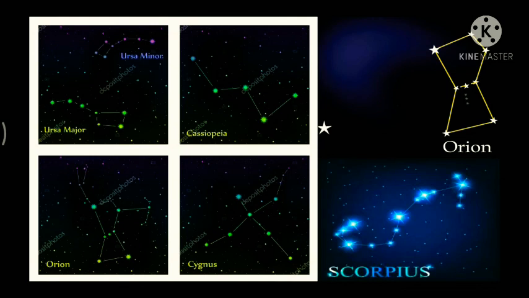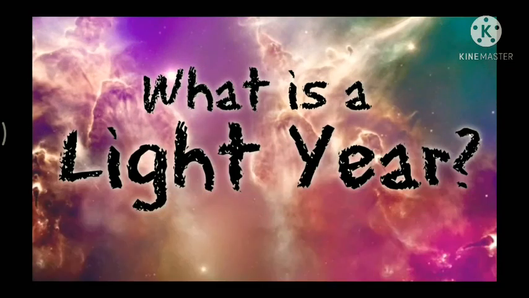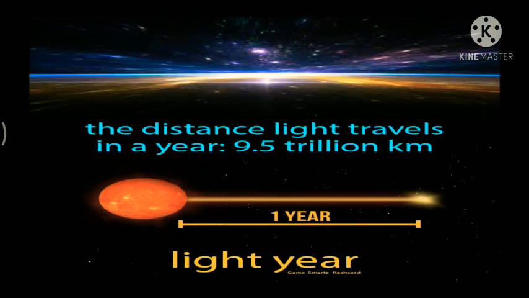Now, next up we have light year. What is this light year? Light travels at a speed of 3 lakh kilometers per second. Just imagine. The distance traveled by light in a whole year is called a light year. If you see the distance light travels in a year, it's around 9.5 trillion kilometers. Just imagine, guys, 9.5 trillion kilometers.